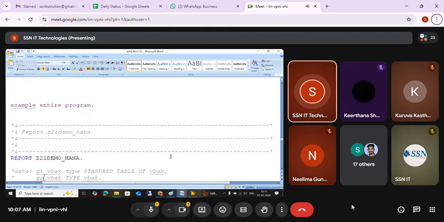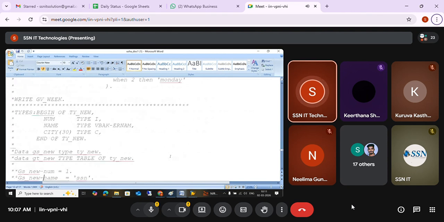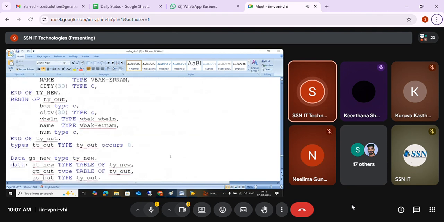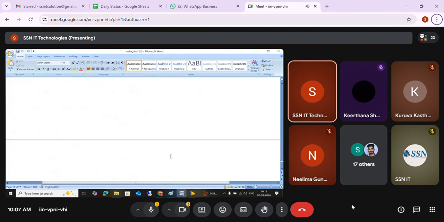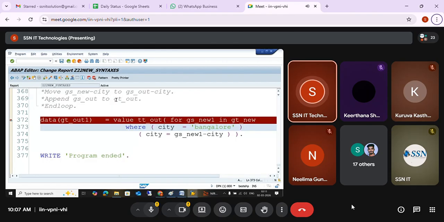So the entire program, which I have already given, is available here. You can go through it with the old versus new syntaxes and check it out. With this, I finished all my old syntaxes versus new syntaxes. Whatever I could cover, I covered.